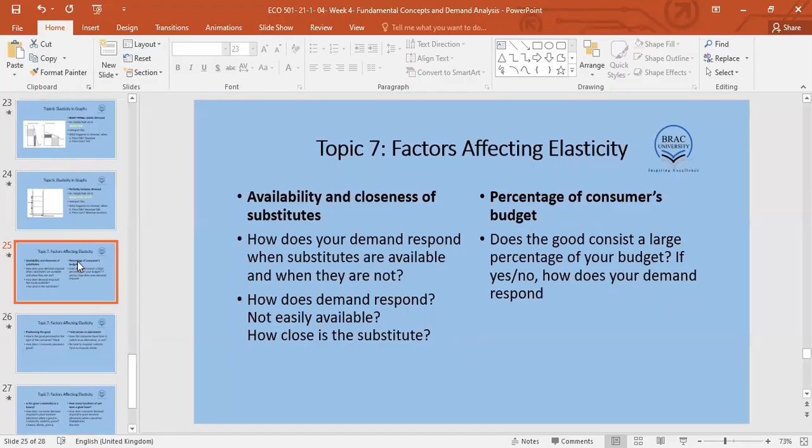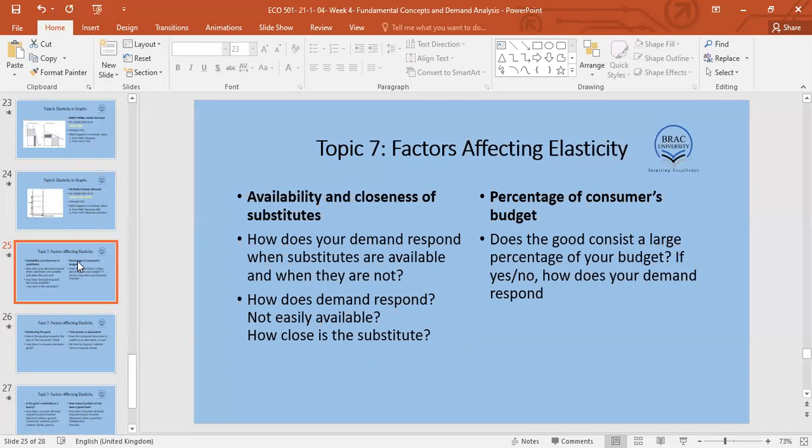Then in a previous part, we also introduced a concept called switching costs. If I am a Coca-Cola supplier and I decide to increase the price of Coca-Cola, what will I ask myself? How quickly can people change from Coca-Cola to Pepsi?